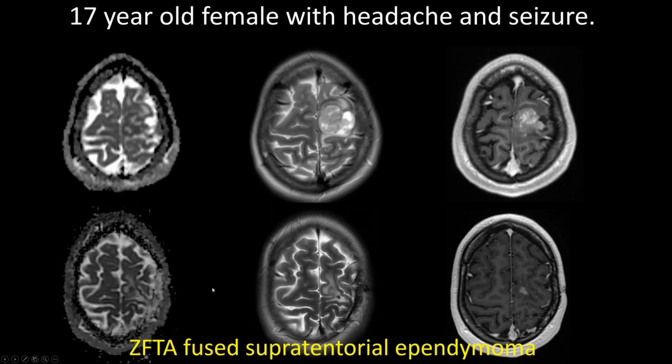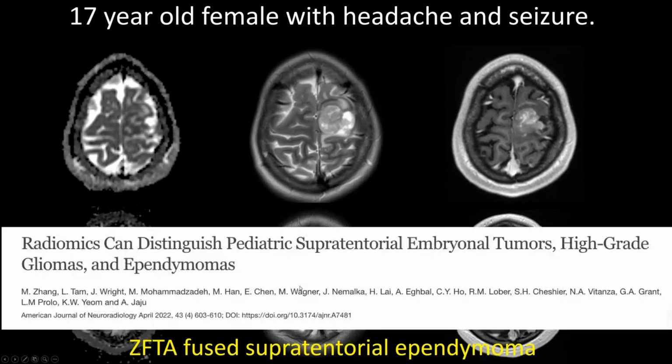I just wanted to show this example for a couple of reasons. This patient actually had tumor recurrence. You can see there's nodularity at the tumor resection site. When you get a lesion like this and you give a differential, again, there are studies showing radiomics. Can we predict supratentorial embryonal tumors, high-grade gliomas and ependymomas, which would be in the differential for these? This paper using radiomics was able to identify the difference between these three types of tumor.